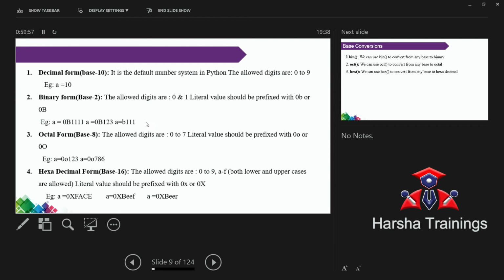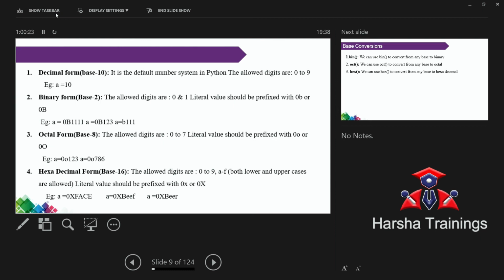Coming to octal, then you get the difference. What is octal? Base 8. What are the possible remainders? 0 to 7. Now my simple question: A is equal to 5. Suppose 5 is in the range from 0 to 9, right? 5 is in 0 to 9. So 5 is which type of number?